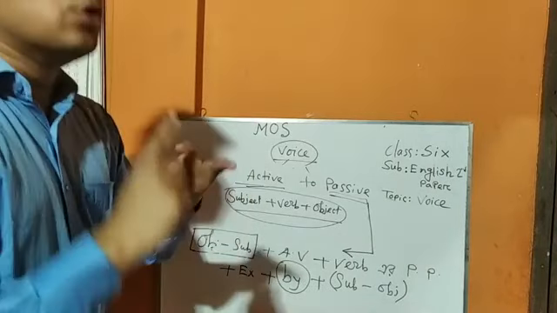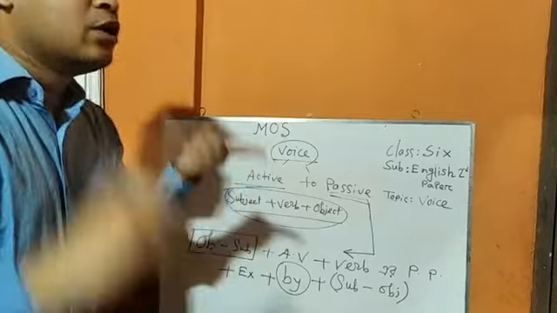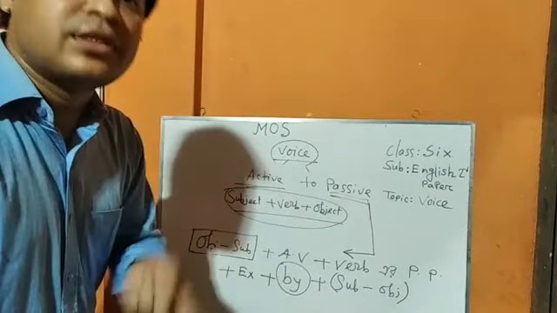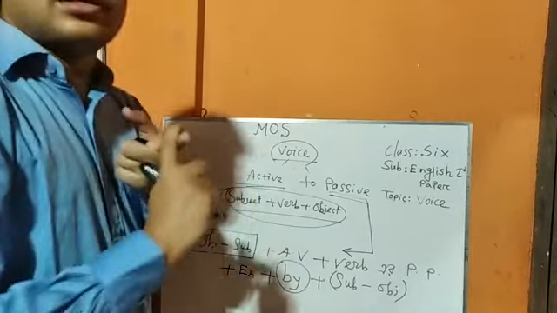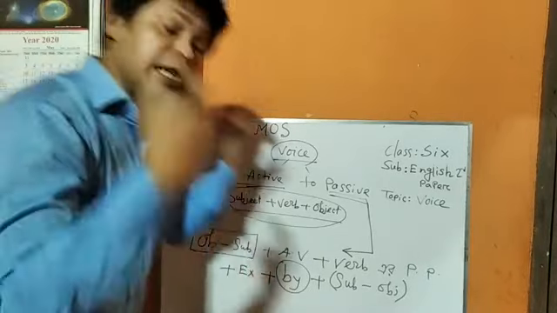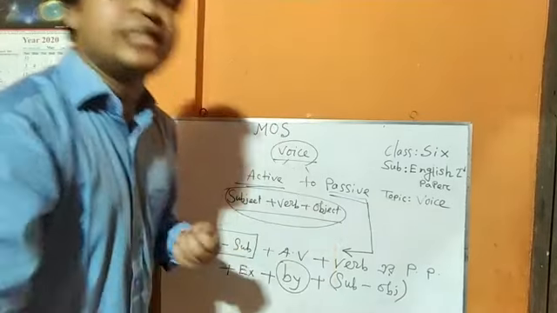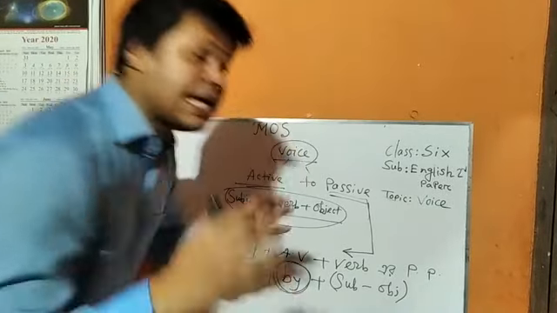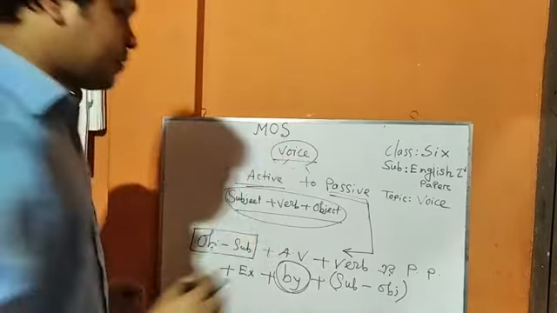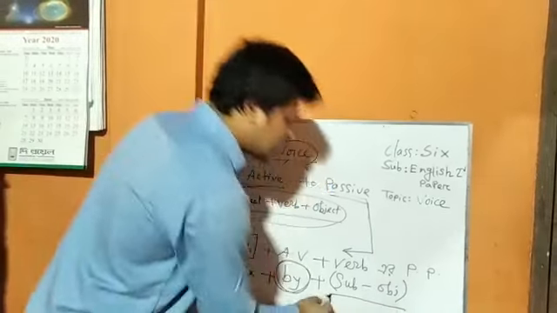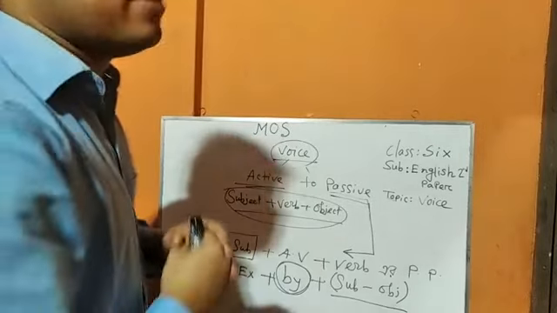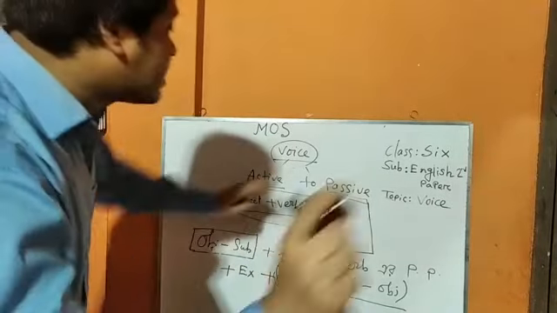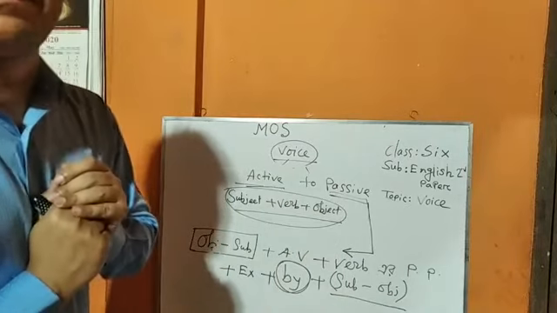Here, we may use different types of prepositions: to, in, with. We will learn them one by one later. For now, you just need to know the general structure of passive voice, and after that you write the objective form of the subject. I think you all have understood the structure of active and passive.